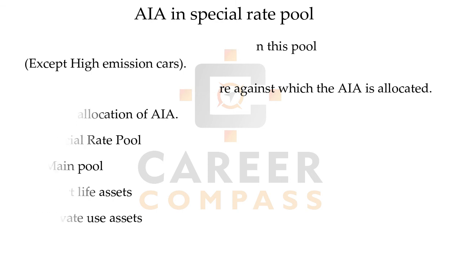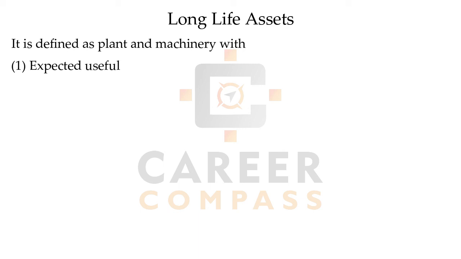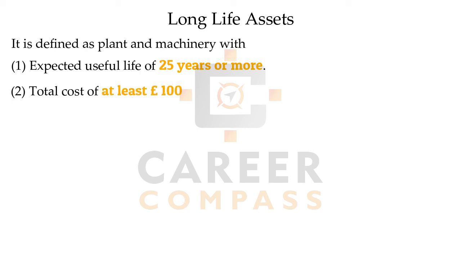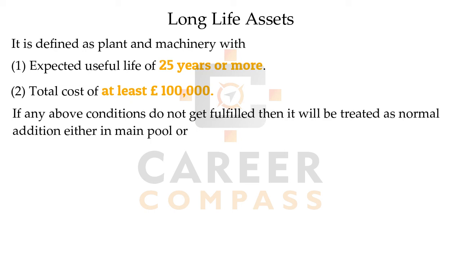Students, we have seen that long life assets are included in the special rate pool, but we don't know what long life assets are, right? It is plant and machinery with an expected useful life of 25 years or more and a cost of more than 1 lakh pounds. If the above conditions are not fulfilled, then it will simply go to the main pool.